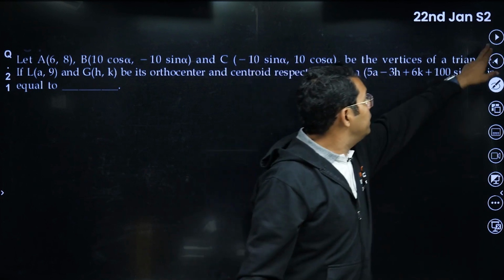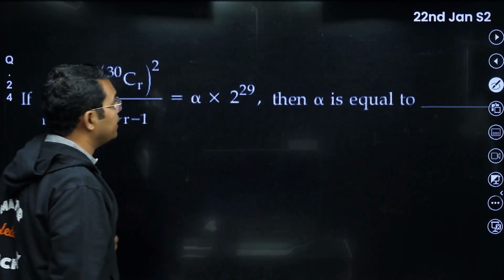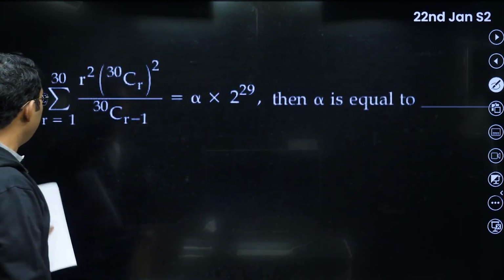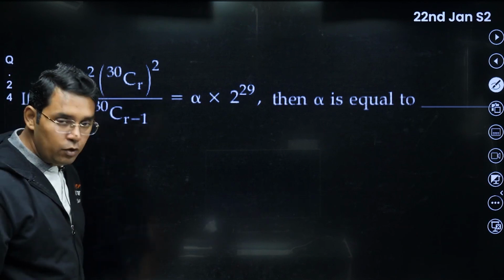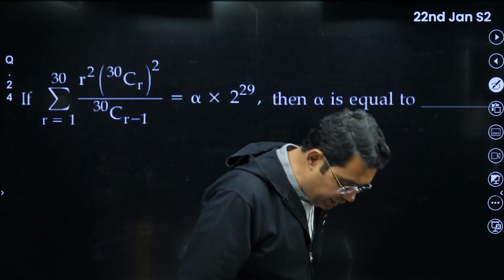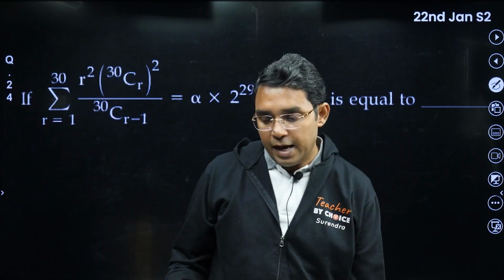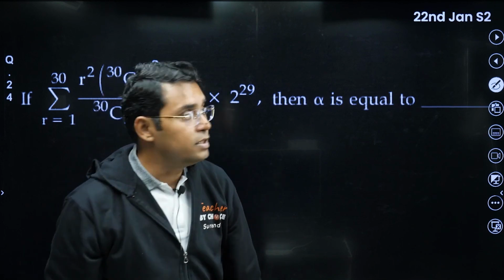Now coming to the next question, that is again from 22nd January shift 2 only. This question is based on the binomial coefficient property. Okay, these types of questions are my favorite. I always like these kinds of questions. Please see how this can be done.